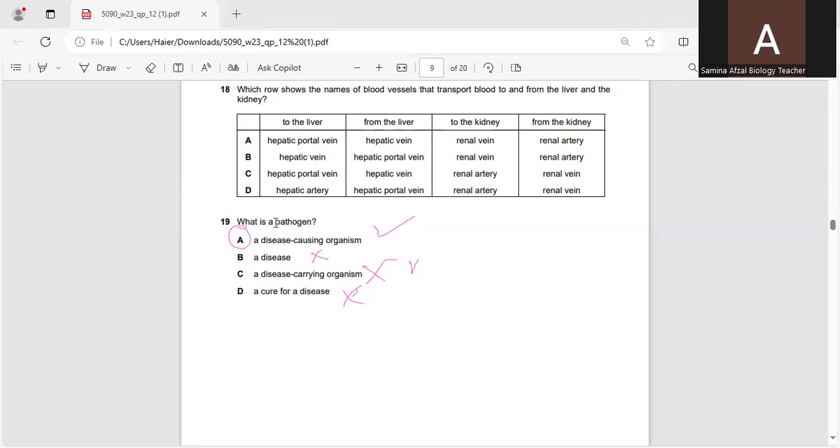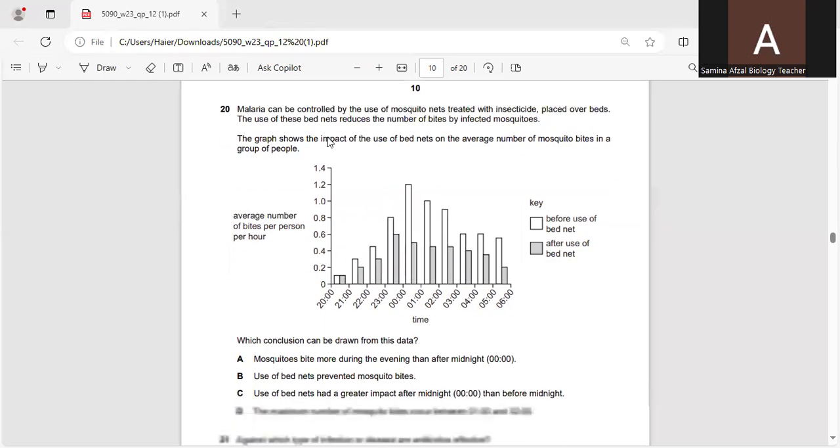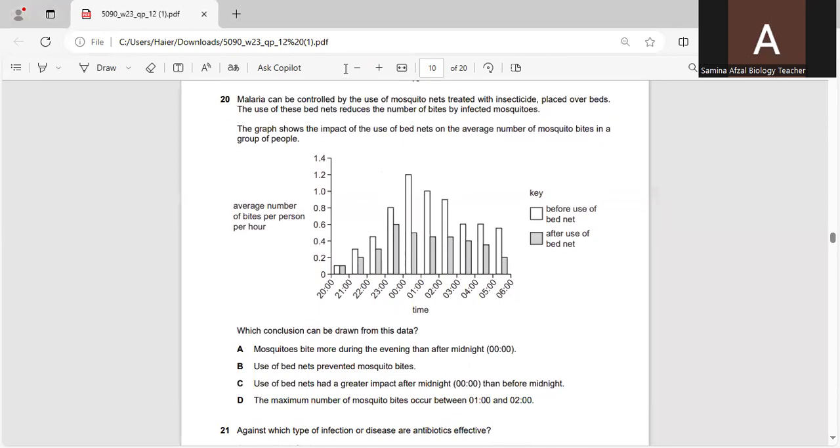Now I am moving towards the last question, because in this video, which is part 1, we are going to discuss only question number 1 to question number 20. The last question is: malaria can be controlled by the use of mosquito nets treated with insecticide placed over beds. Mosquito nets were placed over the beds, which were treated with insecticides.